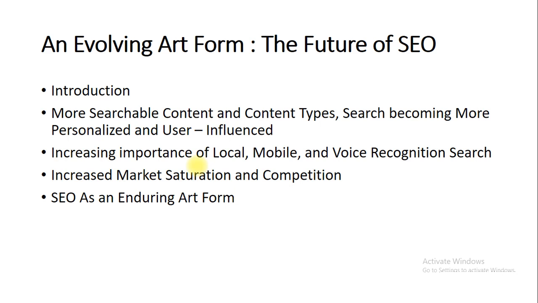In this we are going to complete five topics: introduction, more searchable content and content types, search becoming more personalized and user influenced, increasing importance of local, mobile and voice recognition search, increased market saturation and competition, and at last we conclude our syllabus with SEO as an enduring art form. So let us begin with the introduction of the second half of the unit.